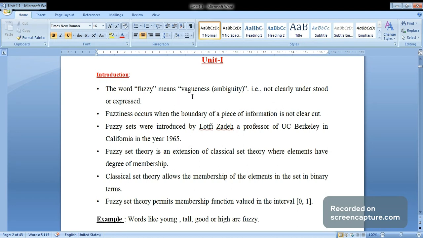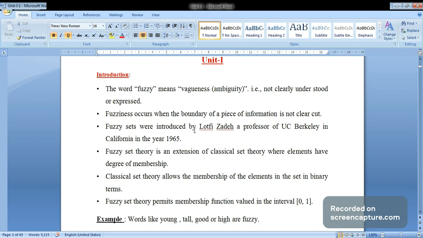The word fuzzy means vagueness, that is ambiguity. So, not clearly understood or expressed. Fuzziness occurs when the boundary of a piece of information is not clear cut. So fuzzy sets are introduced here.